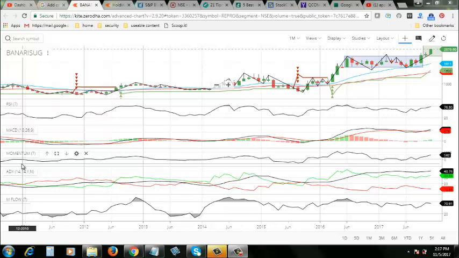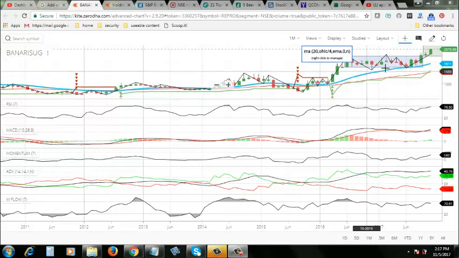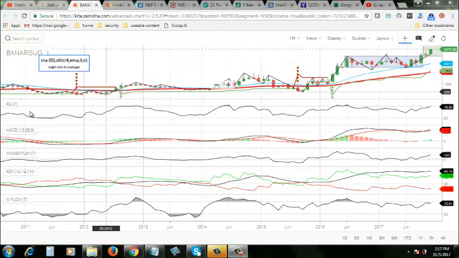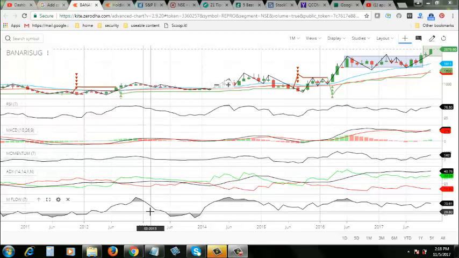Today we are going to do the technical analysis for Bannari Amman Sugars. Here, Banari Sug is the ticker name. Right now you are watching the monthly technical chart of Bannari Amman Sugars. You can see the price trend path along with a few technical indicator graphs like RSI, MACD, Momentum, ADX, and Money Flow, which I have deployed on this particular stock to do the analysis.